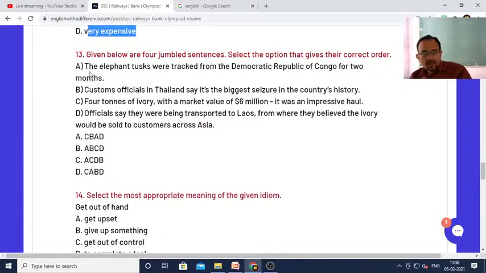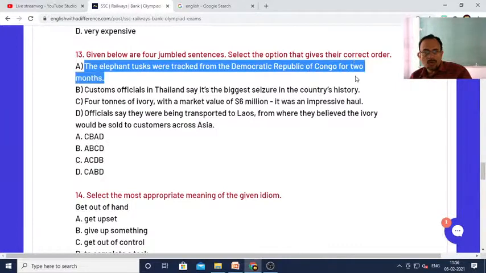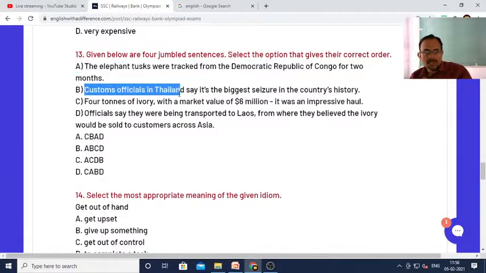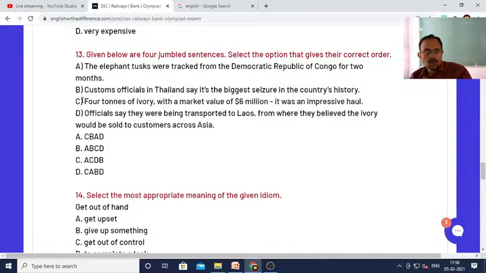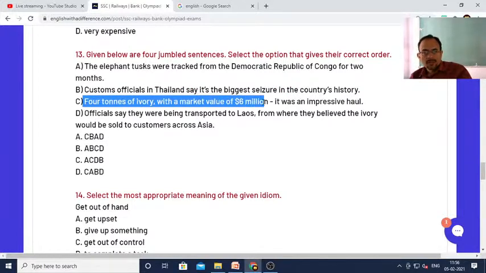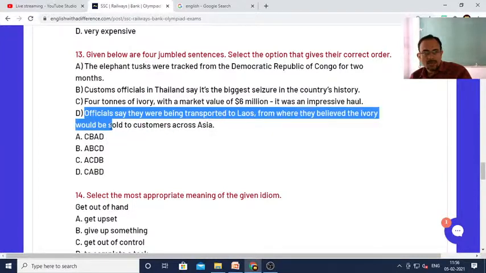Next, can you again arrange these sentences in sequence? The elephant tusks were tracked from the Democratic Republic of Congo for 2 months. Customs officials in Thailand say it's the biggest seizure in the country's history. 4 tons of ivory with a market value of 6 million US dollars. It was an impressive haul. Officials say they were being transported to Laos, from where they believed the ivory would be sold to customers across Asia.